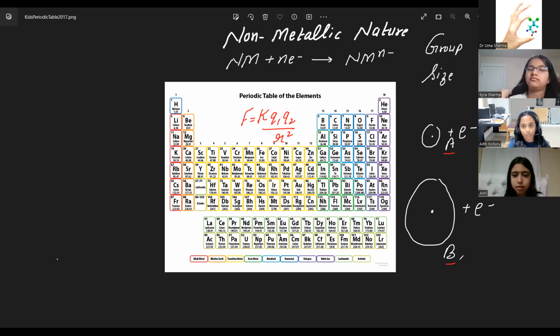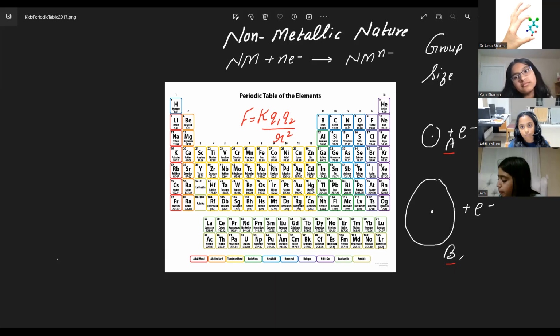We are not going to talk about protons here because screening effect and shells are the dominating factor. Don't talk about protons down the group, that will confuse you. With an increase in protons there should be more attraction, but we are saying attraction is decreasing, isn't it? So the increase in protons is not a factor here at all down the group. The factors are the number of shells and the screening effect. These two factors.